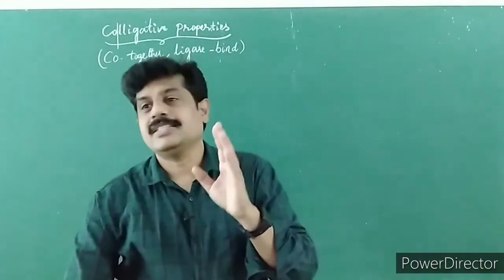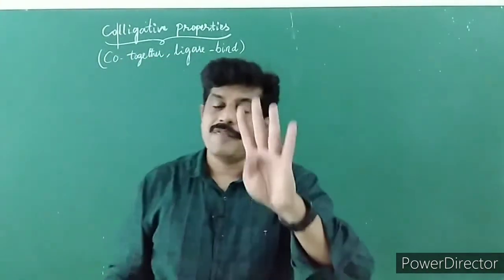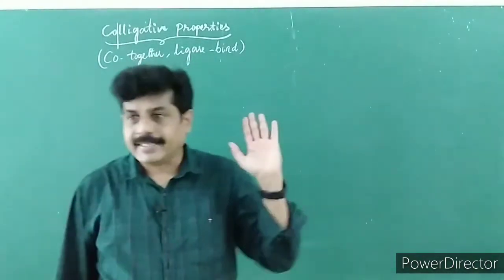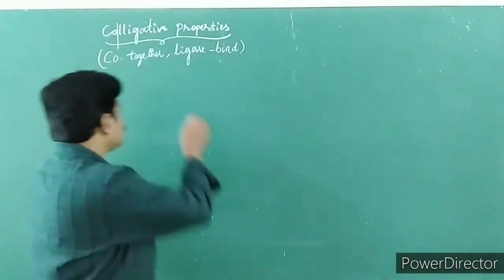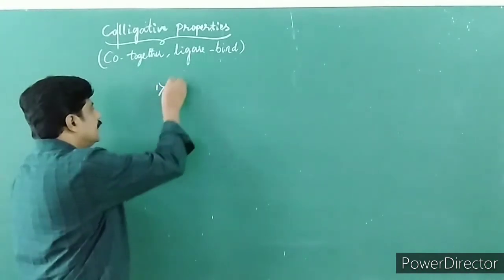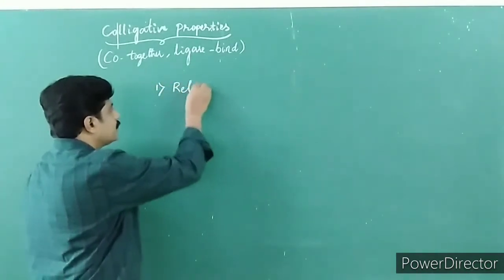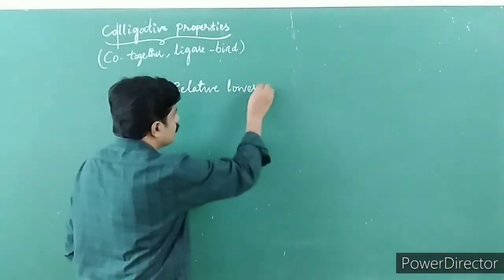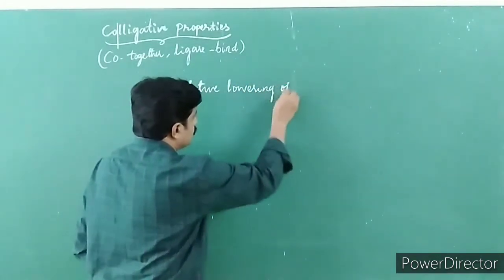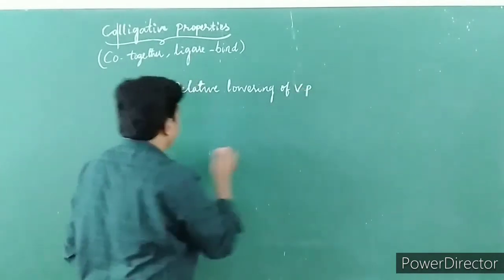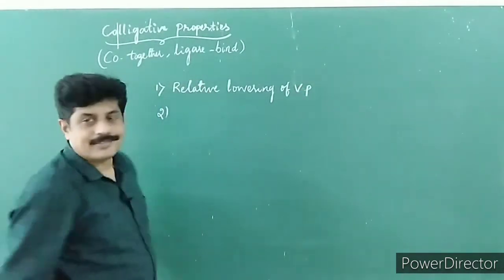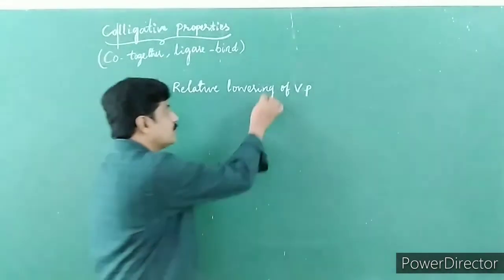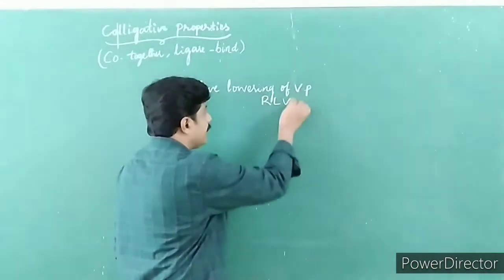Children, in this chapter you are going to learn 4 different types of colligative properties. Let me write on the board. Number 1, the relative lowering of vapor pressure. What is that? Relative lowering of vapor pressure, which is also called RLVP.